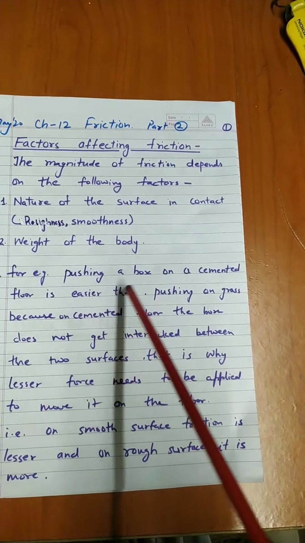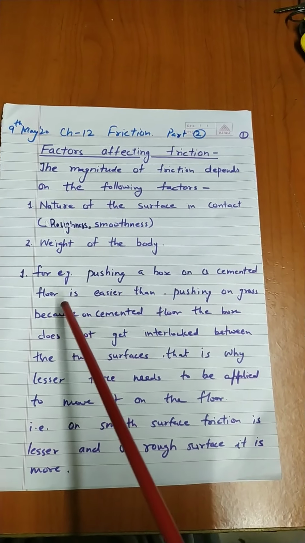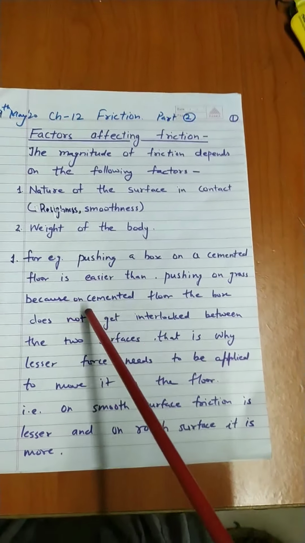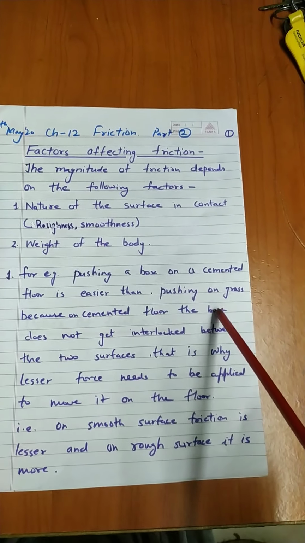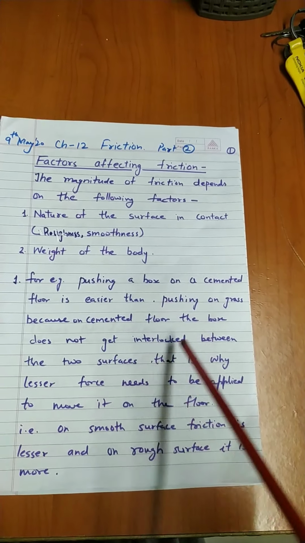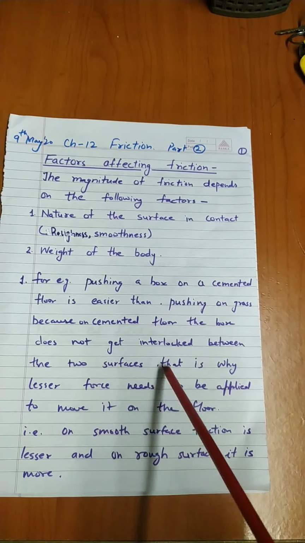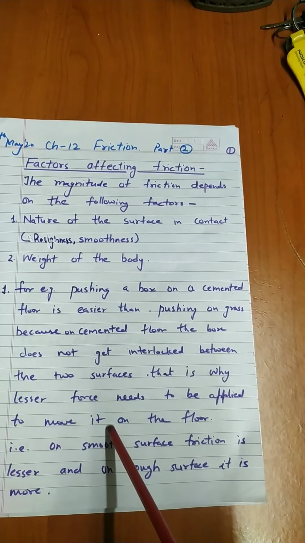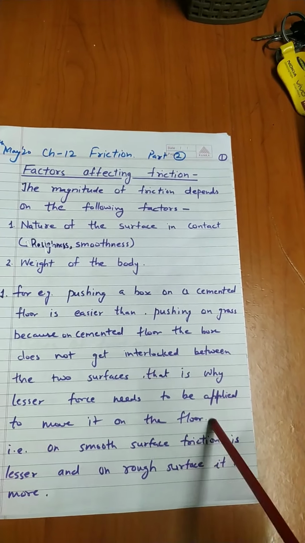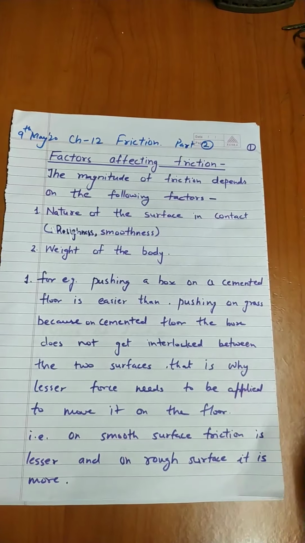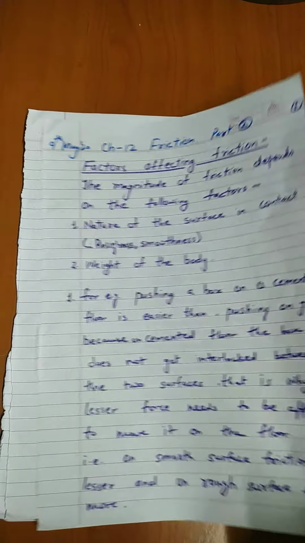For example, pushing a box on a cemented floor is easier than pushing on grass, because on cemented floor the box does not get interlocked between the two surfaces. That is why lesser force needs to be applied to move it on the floor. That is, on a smooth surface friction is lesser and on rough surface it is more.